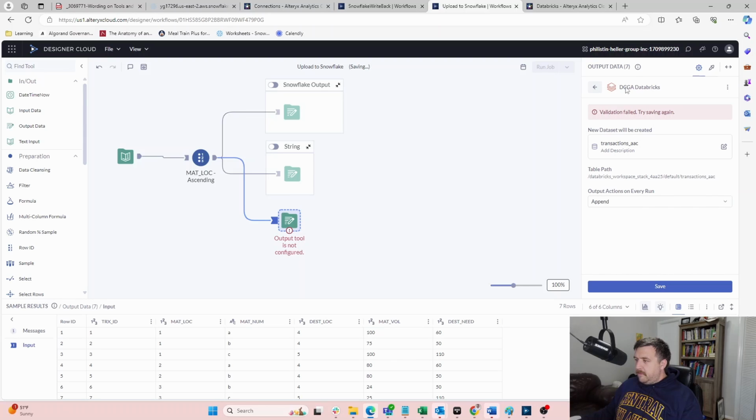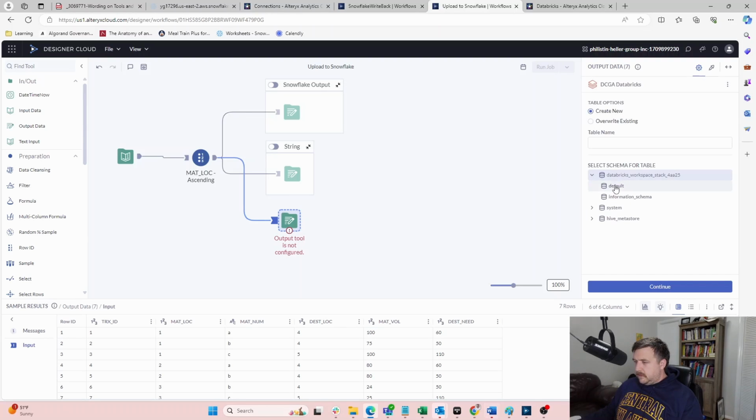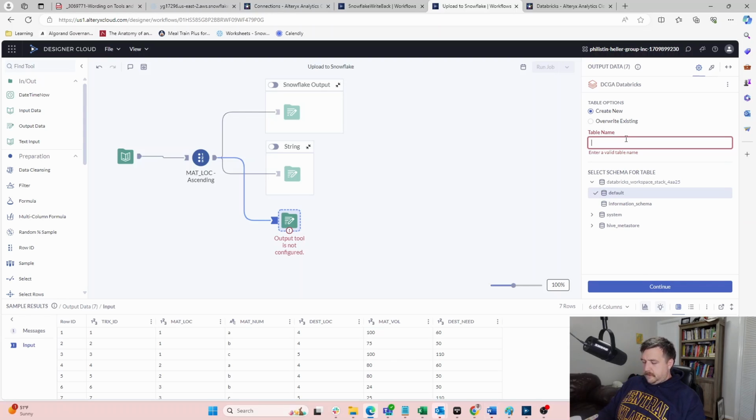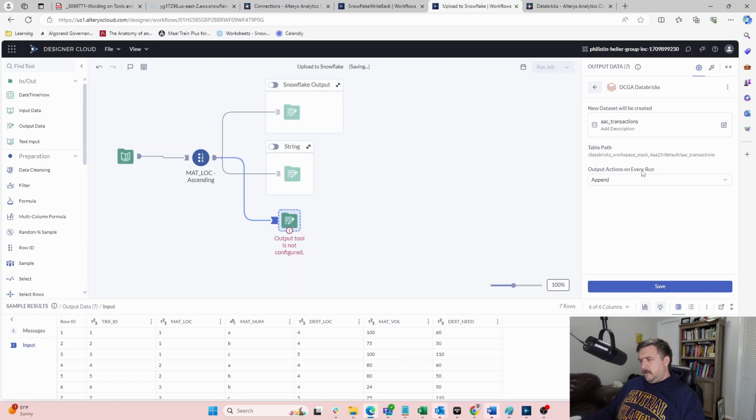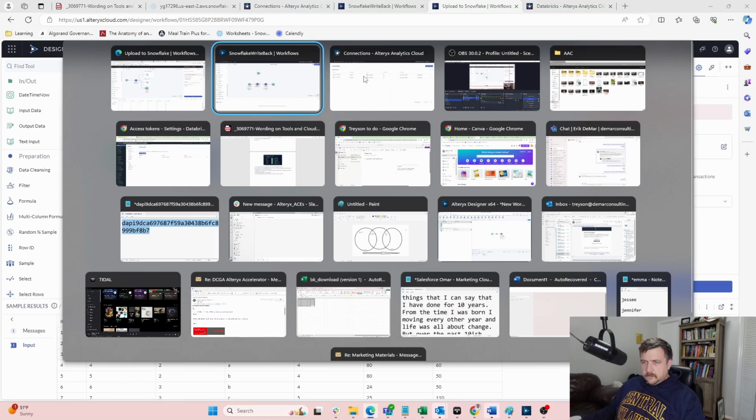Validation failed. Why did my validation fail? Curious. Okay, we're going to create a new table. I wonder if it's the default information schema. I wonder if it's continue. Hold on, we're going to try something here. AC underscore, what do we call that? Transactions. I don't think that's what I called it, but let's just do a create new. Maybe that's what it was. Interesting. Okay, well, let's jump over to Databricks and see if I can figure out